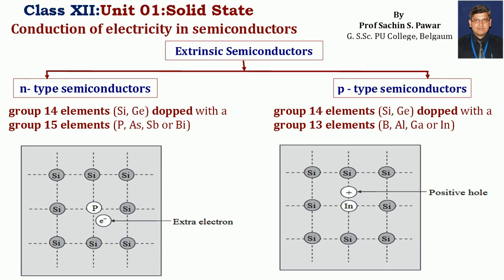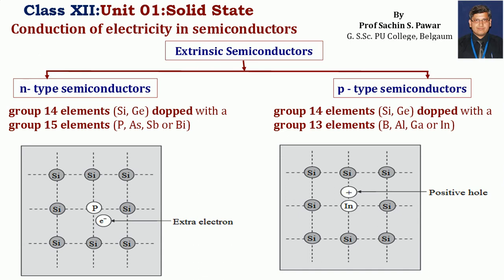Now in the n-type semiconductor, one of the silicon atoms is replaced by phosphorus. Please note, phosphorus is a pentavalent impurity, and here phosphorus, which is at the center, will form 4 bonds with the neighboring silicon. One more valency of the phosphorus remains as it is, and it will remain as an extra electron in the solid. While if you come to the p-type semiconductor, here I have replaced silicon by indium.